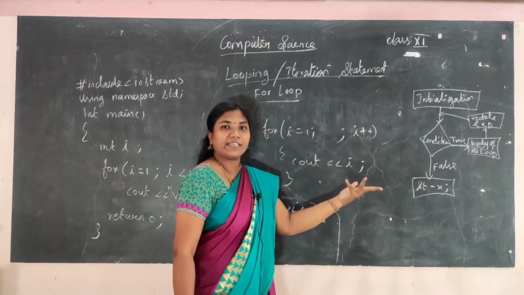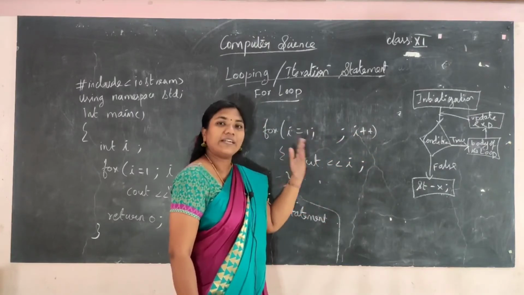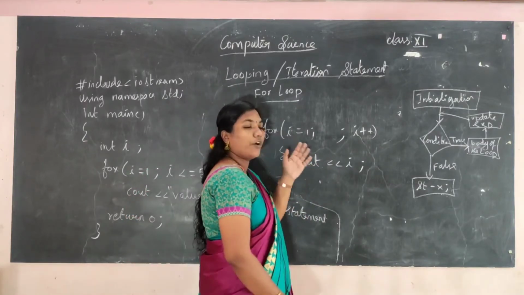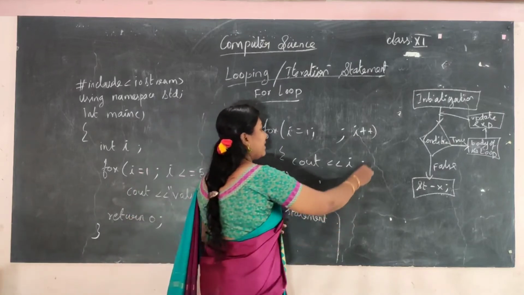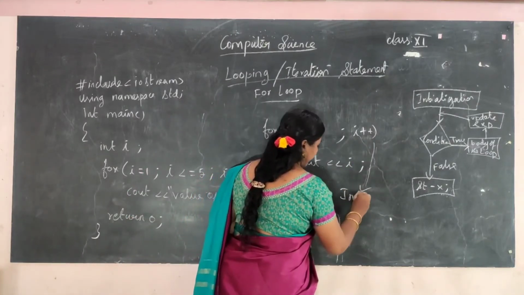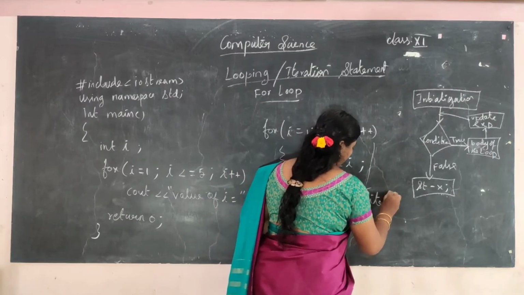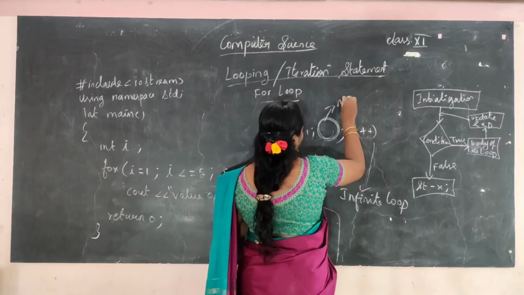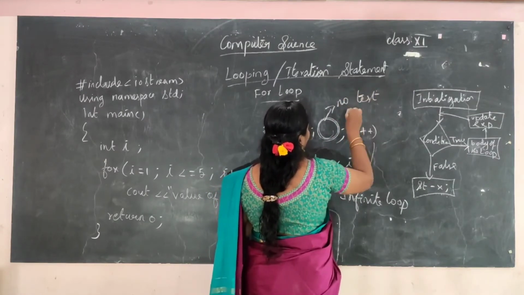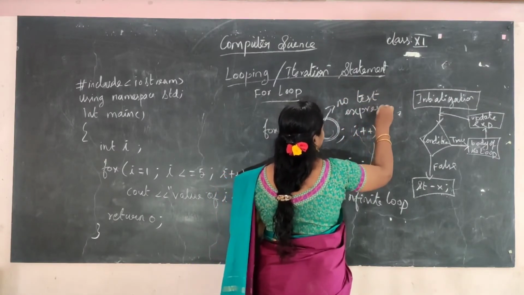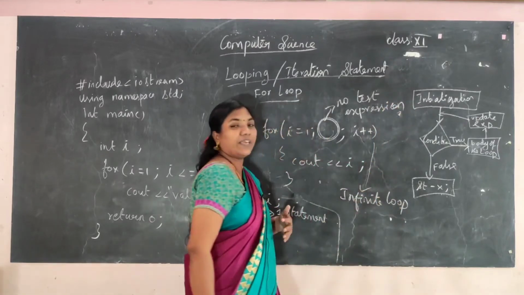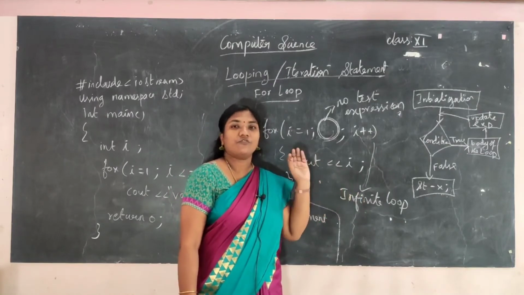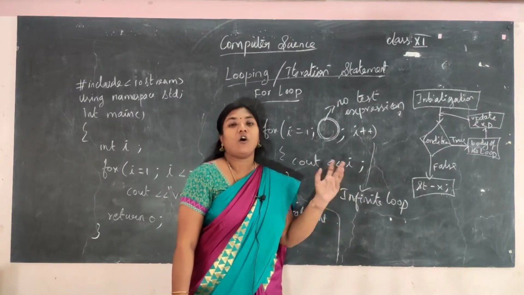I have not given any test expression, so it will keep printing and going on: 1, 2, 3, 4, 5, 6, 7, 8, like that. So it will become an infinite loop, as no test expression is given. Clear? So a for loop can also become an empty loop or an infinite loop.